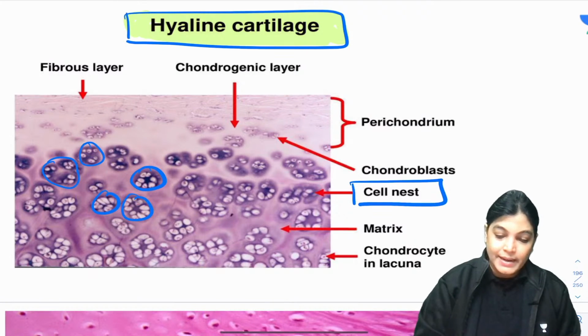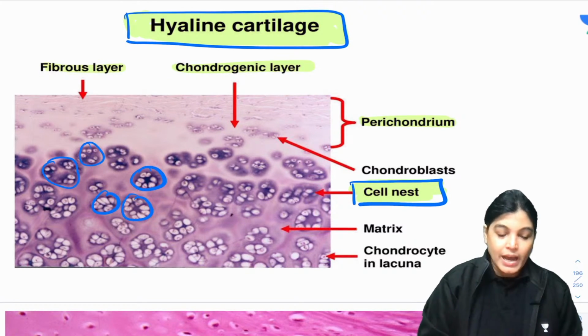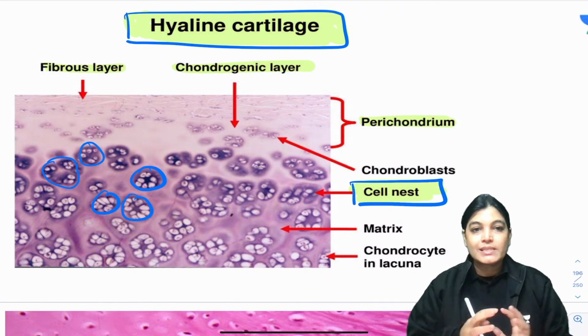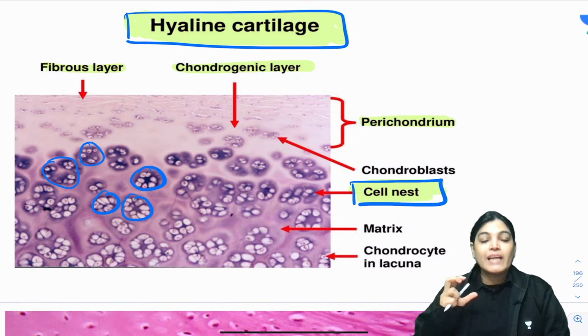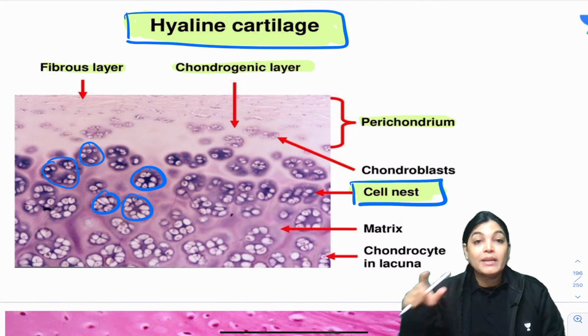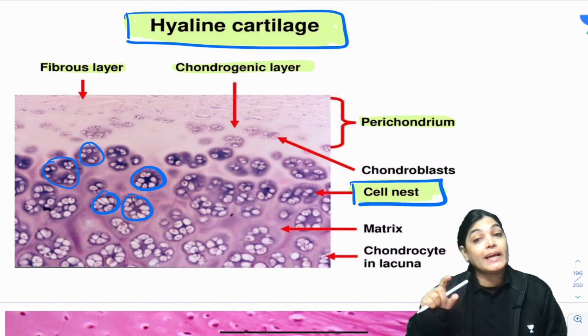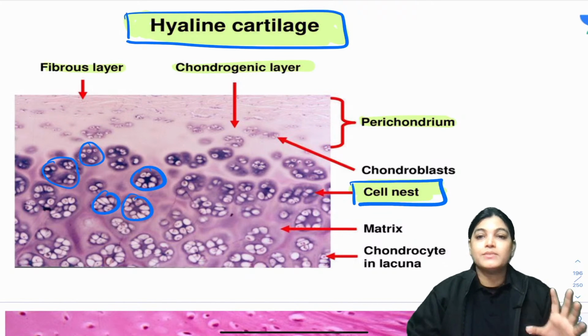These groups are called cell nests. Perichondrium is present. Again the perichondrium will have the chondrogenic layer as the inner layer and the fibrous layer on the outer side. Also, the matrix lying very close to the cell nest is more darkly stained as compared to the matrix lying in between the cell nests, which is called the interterritorial matrix. So in hyaline cartilage, the interterritorial matrix is lighter stained in comparison to the territorial matrix which is more darkly stained.